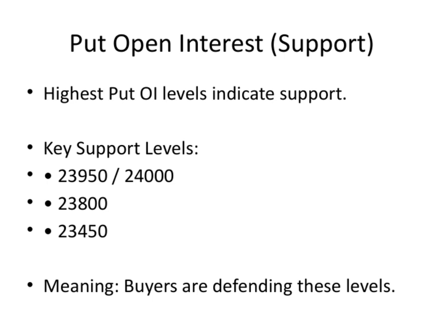The key support levels to watch are 23,950 and 24,000, 23,800, and 23,450. These are the price points where the most put contracts are open, meaning a lot of traders are defending these levels. What this tells us is that buyers are actively stepping in to protect these zones, preventing the market from falling further. It's a sign of strong support, and understanding these levels helps us gauge potential bounce points or areas where the market might stabilize.